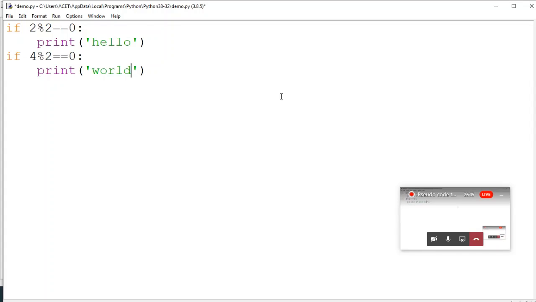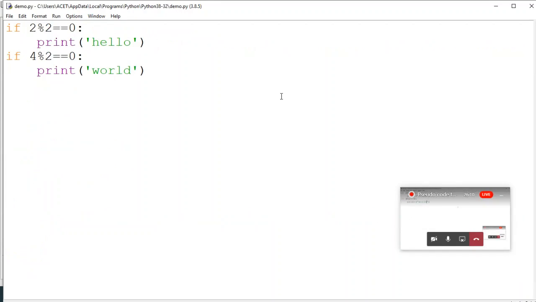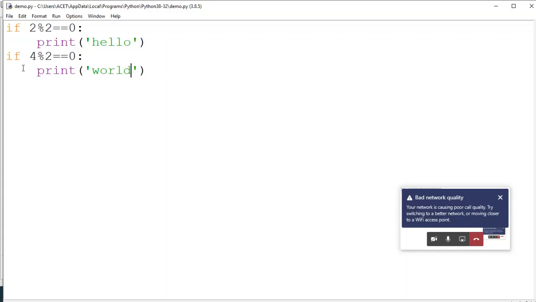If you execute this, you'll get both hello and world, right? Because you are using multiple if statements. That means if your code contains multiple if statements, you should check all the if blocks, and if an if block is true, you execute it. What if I use elif here?